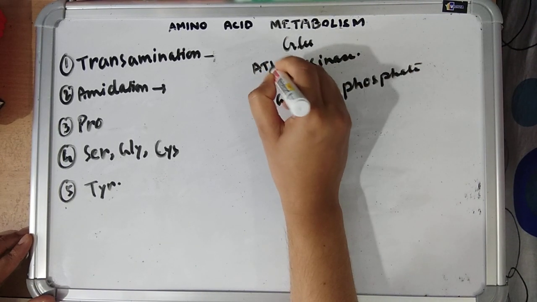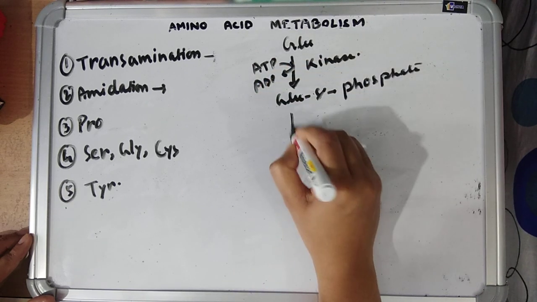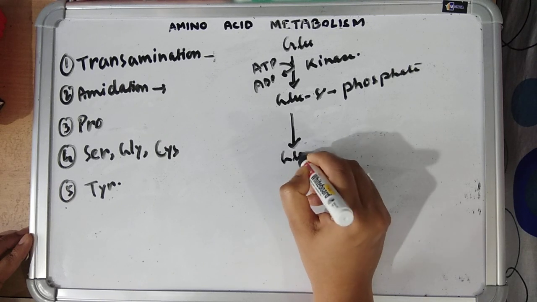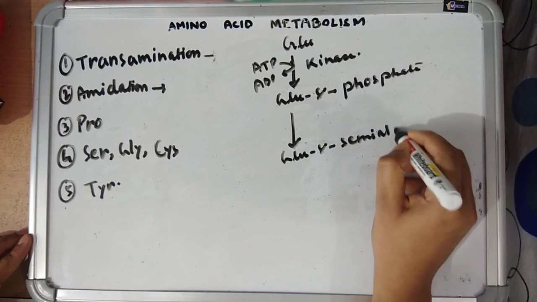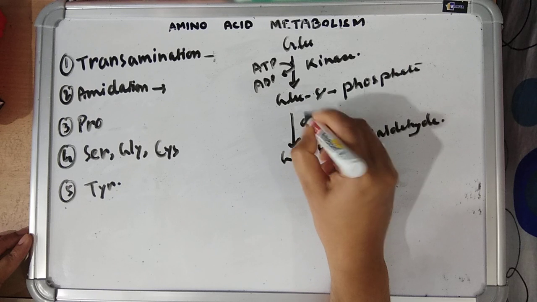ATP is the phosphate donor. Glutamate gamma phosphate is converted into glutamate gamma semialdehyde by the enzyme dehydrogenase.